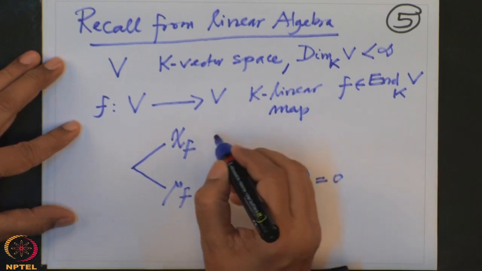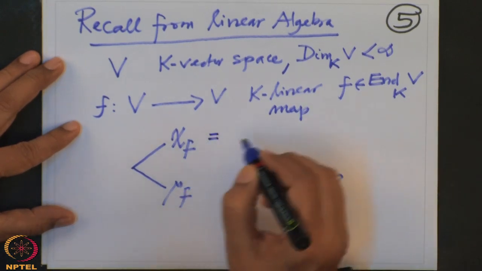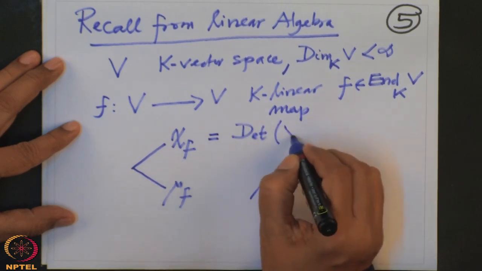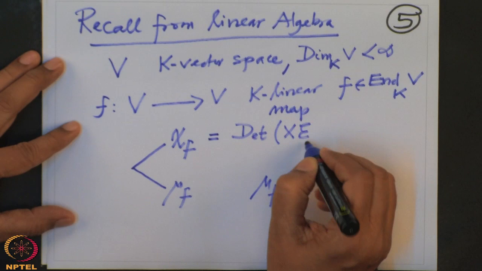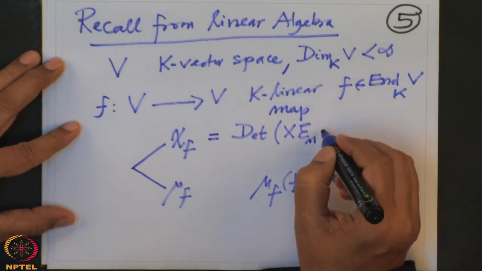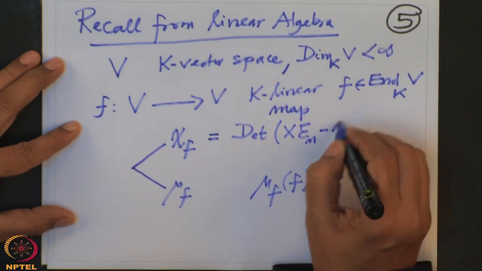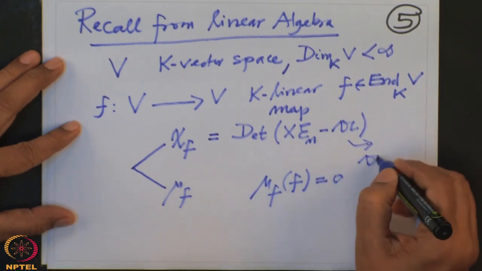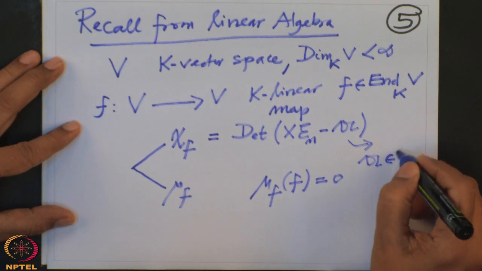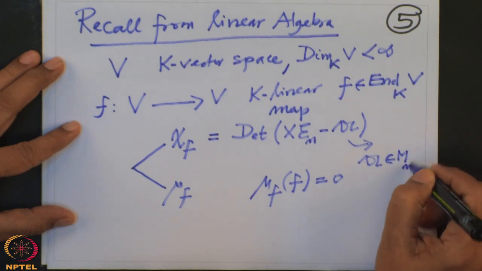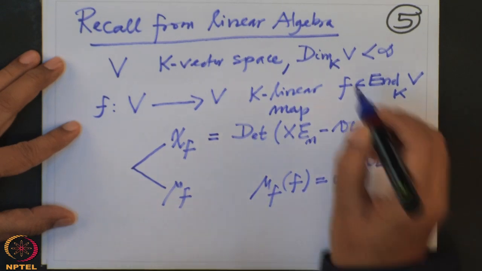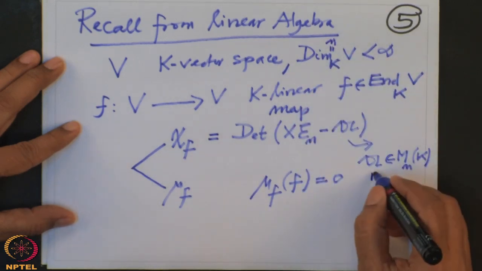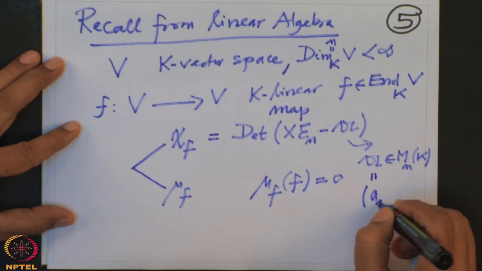And what is the characteristic polynomial? You look at the determinant of X times the identity matrix minus the matrix A, where A is an n cross n matrix, where n is the dimension, and the entries of this matrix are precisely the Aij.